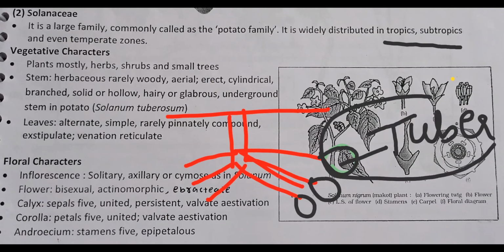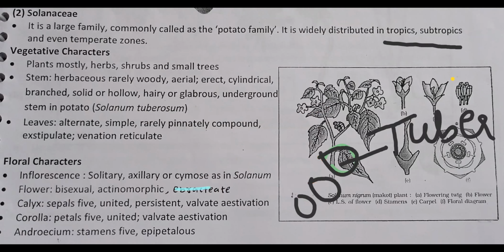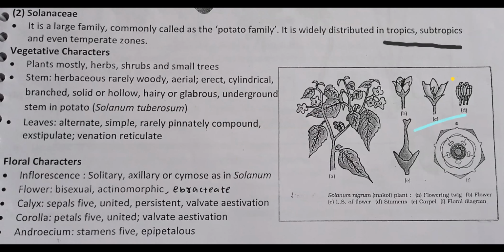Remember vegetative propagation. So herbaceous, rarely woody, aerial, erect, cylindrical, branched, solid or hollow, hairy, glabrous, underground stem in potato, Solanum tuberosum.